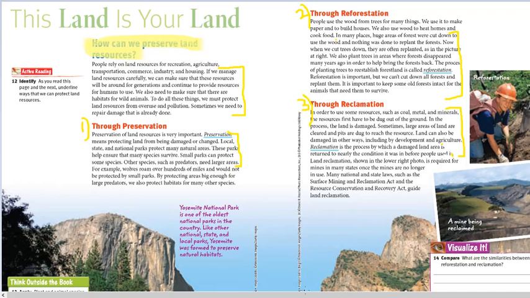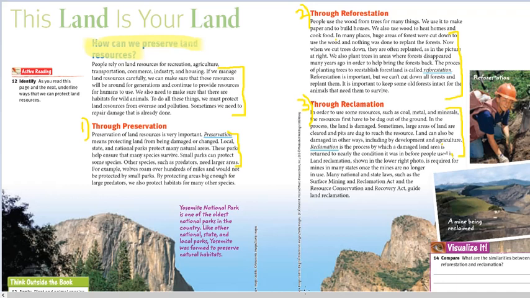Now, the second method is reforestation, which is the process of planting trees, okay, from the verb to reforest. Reforest means plant trees one more time to establish a forest land. Now, some old forests need to stay intact for animals that need them to survive because you know animals consider forests as habitats.